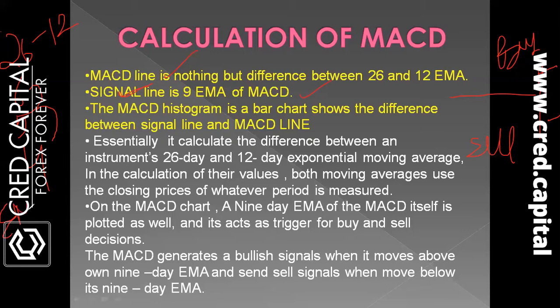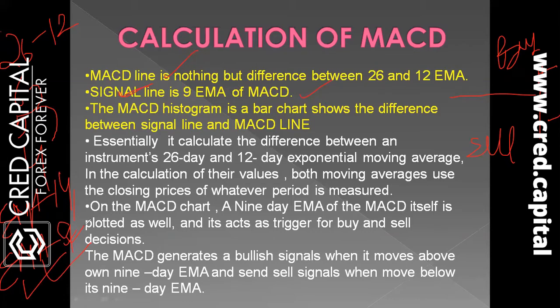Between EMA 14 and EMA 9, the more responsive is EMA 9, because the smaller the period, the more reactive it is towards the market. The 9 is the smaller period, so it will react more to the market.